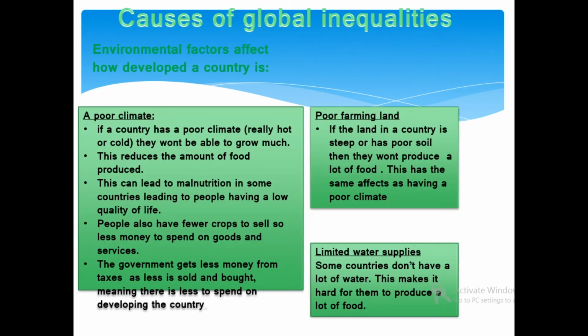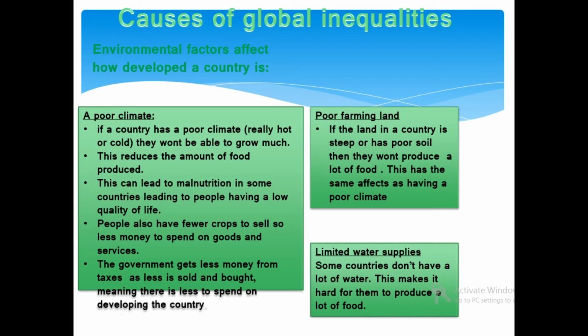Causes of global inequality. Environmental factors affect how developed a country is. A poor climate: if a country has a poor climate, really hot or very cold, they won't be able to grow much. This reduces the amount of food produced. This can lead to malnutrition in some countries, leading to people having a low quality of life. People also have fewer crops to sell, so less money to spend on goods and services. Governments get less money from taxes as less is sold and bought, meaning there is less to spend on developing the country.